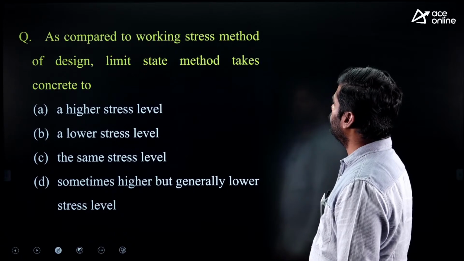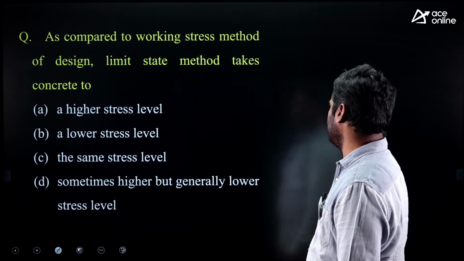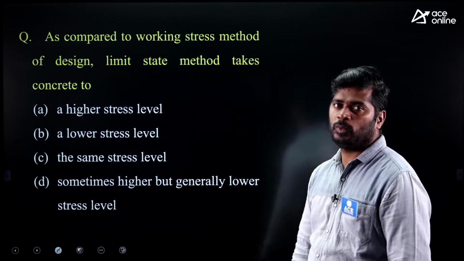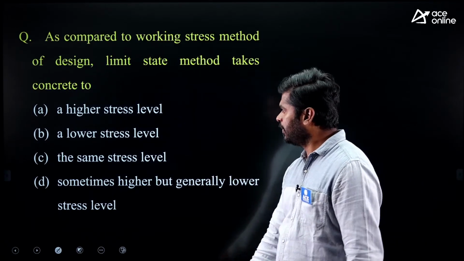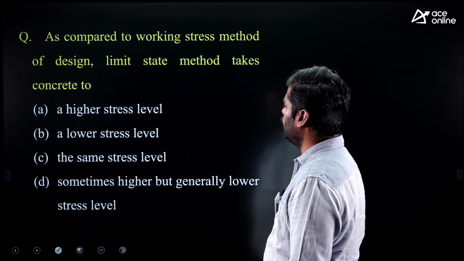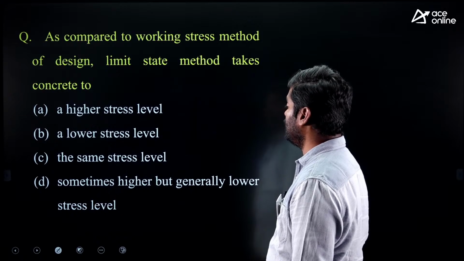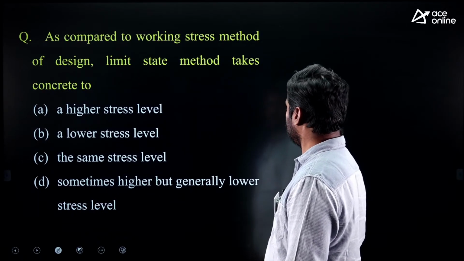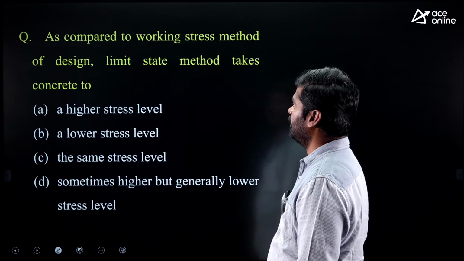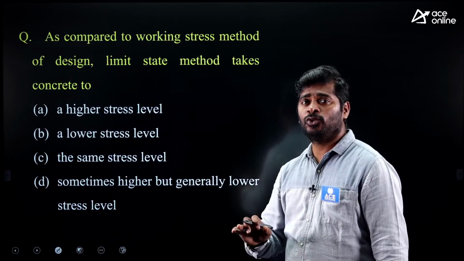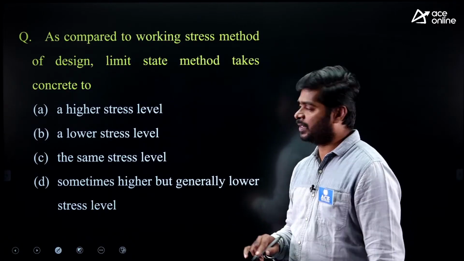As compared to working stress method of design, limit state method takes concrete to options given here. A, a higher stress level, B, a lower stress level, C, the same stress level, D, sometimes a higher but generally lower stress level. They are asking about stress in concrete in two different methods, right?